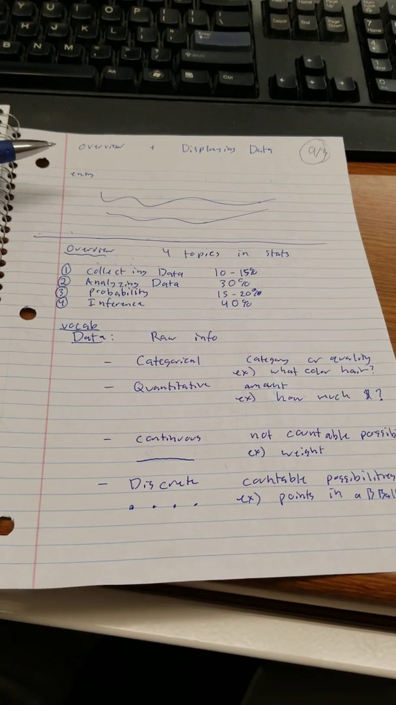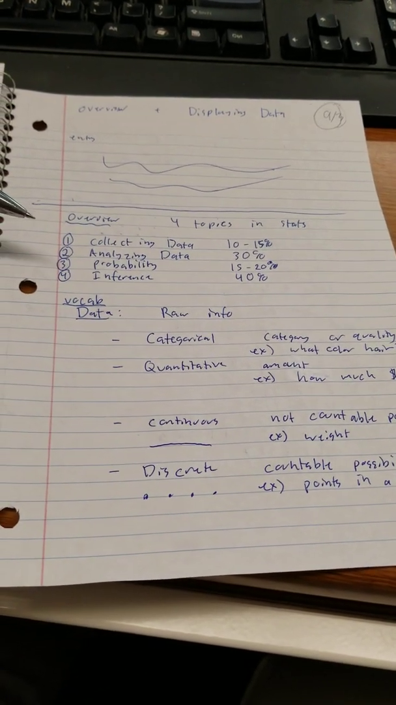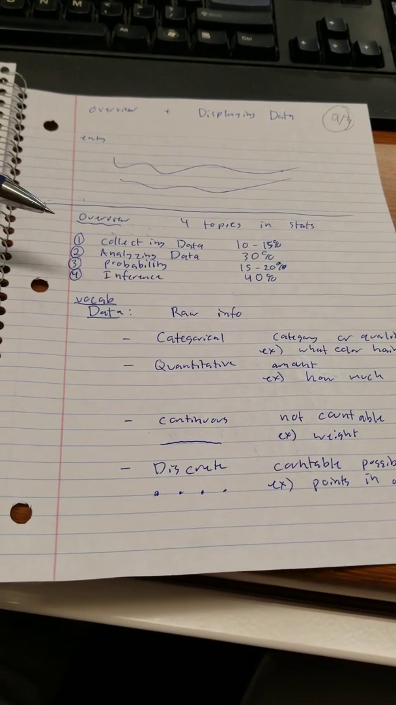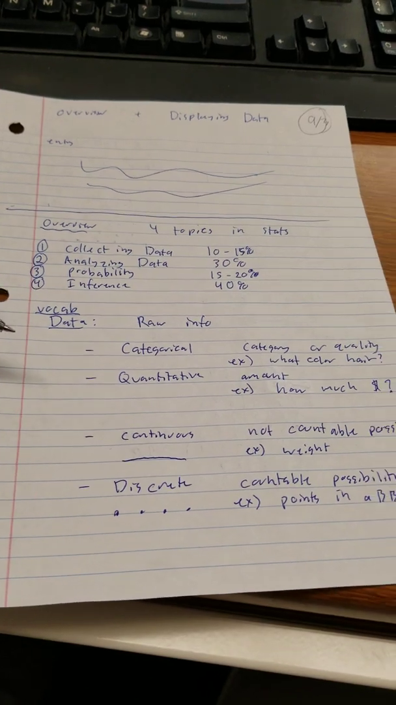This is September 3rd. This is Moffat talking about the notes we did on the first day of class. So, overview, there's 4 topics in stats. There's collecting, analyzing data, probability, and inference.